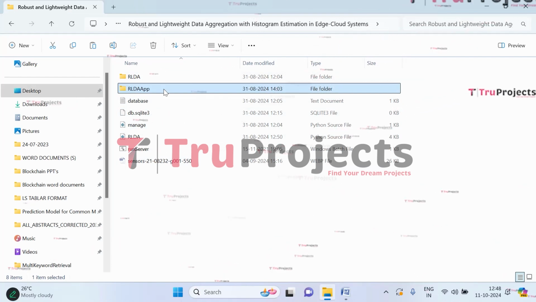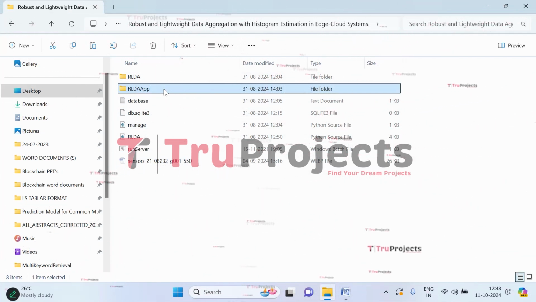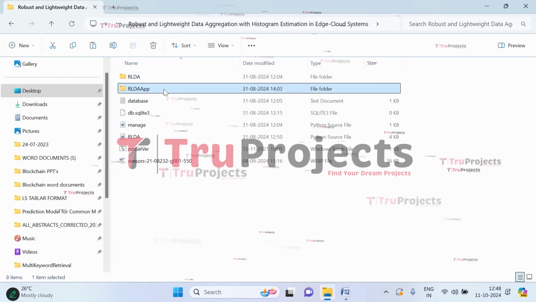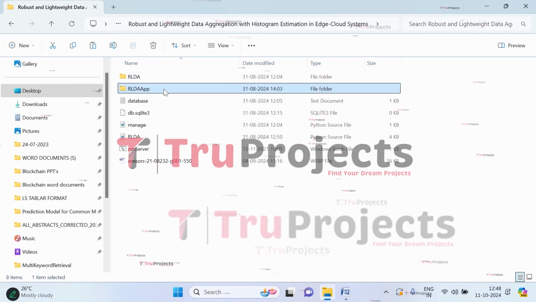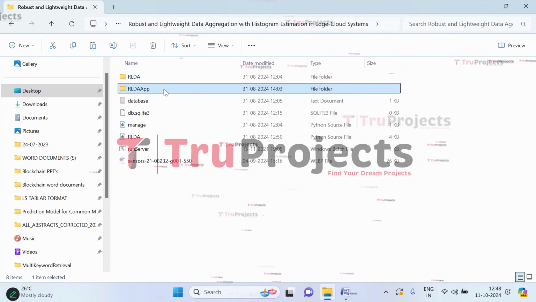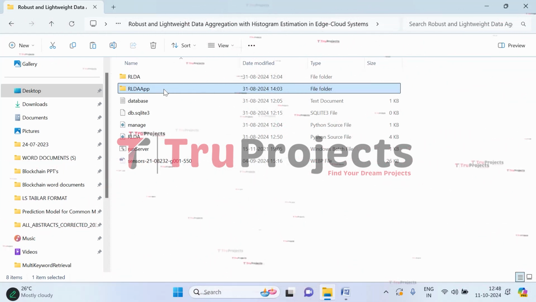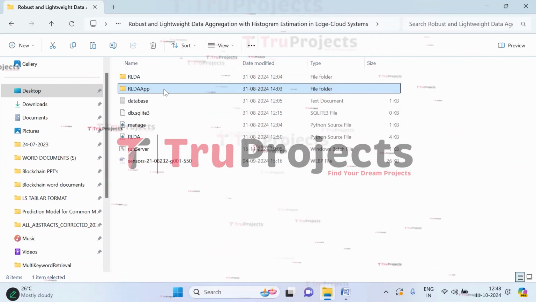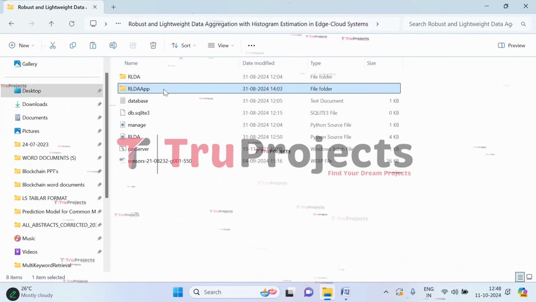Coming to the static folder, in the static folder we will have all the CSS, JavaScript and Bootstrap files. These files contribute to the visual and interactive aspects of the application. And coming to the templates folder, within this folder we will find all the HTML pages used throughout the project. It includes pages like index.html, home.html and more, representing various sections of the website. And the Python code files will be executed during the runtime of the application, which supports the project's functionality.